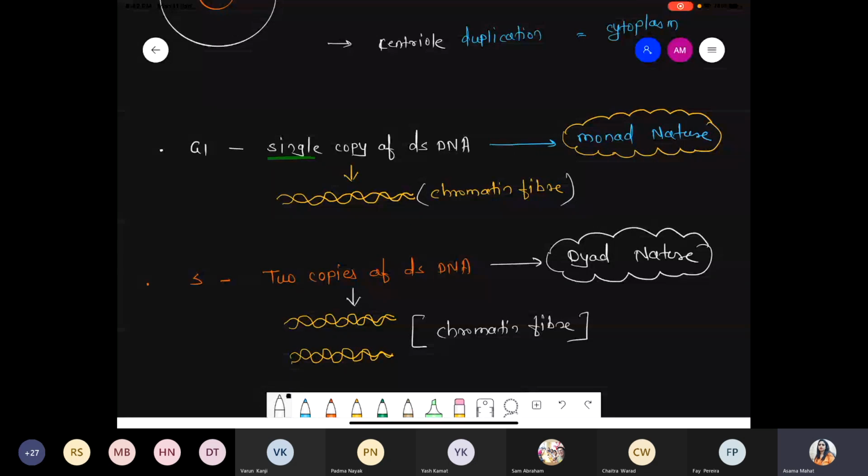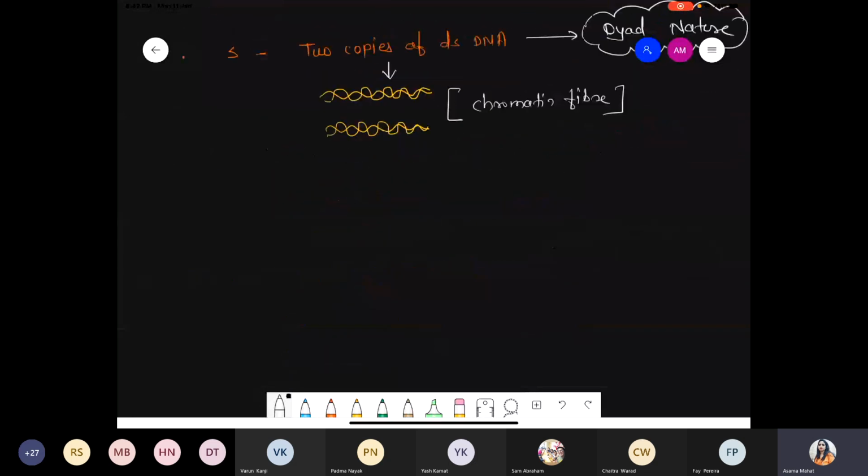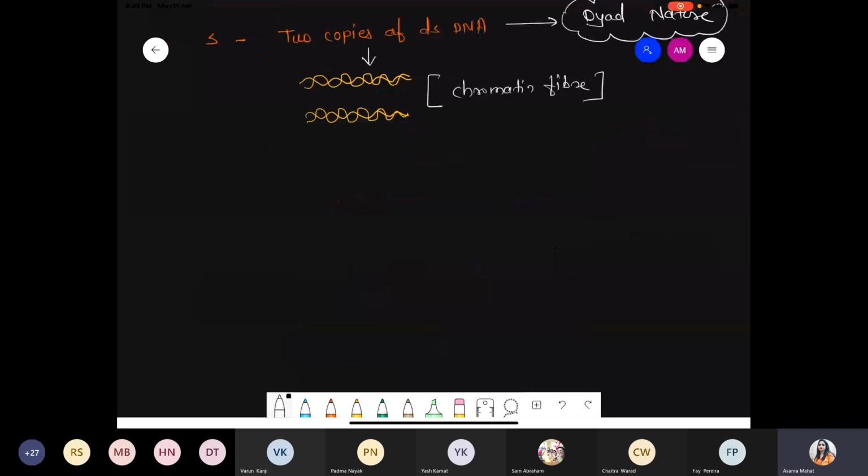Very nice. So next part, I'm telling you one important question. Remember one thing: during the S phase, only DNA amount gets doubled, not the chromosome number. The chromosome number remains constant.